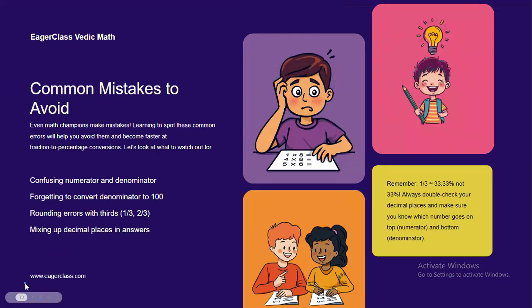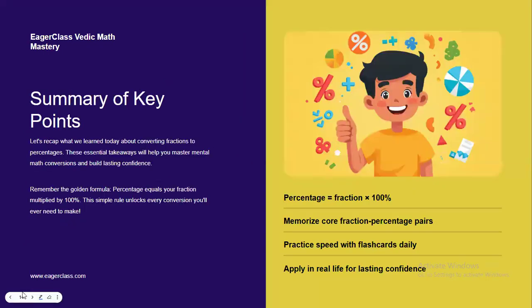Common mistakes to avoid. Students often make small mistakes while converting fractions into percentage. So let's just avoid them. Mistake one is confusing numerator and denominator. You have to just remember top number is numerator, bottom number is denominator, right? Mistake two is forgetting to convert the denominator to 100. Always think percentage means out of 100, right? Mistake three, rounding errors in thirds. Example, 1 by 3 is equal to 33.33%, right?